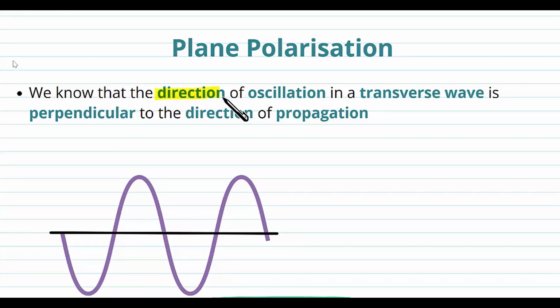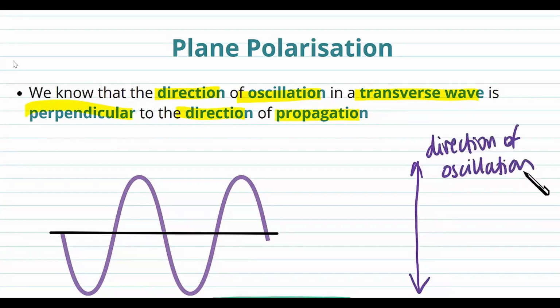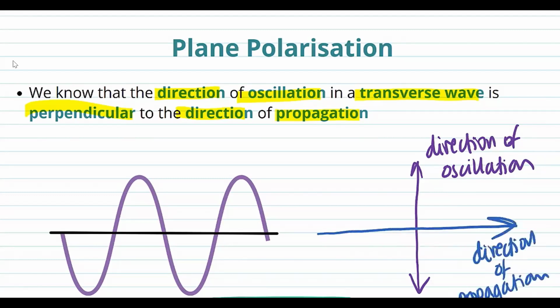We know that the direction of oscillation in a transverse wave is perpendicular to the direction of propagation. So for example, for this wave here, we can see that the direction of oscillation is this way. So if we're looking at the page, it's up and down the page. That's the direction of oscillation. And we know that the direction of propagation is perpendicular to the direction of oscillation. So the direction of propagation is this way of the wave. So they're both perpendicular to each other.